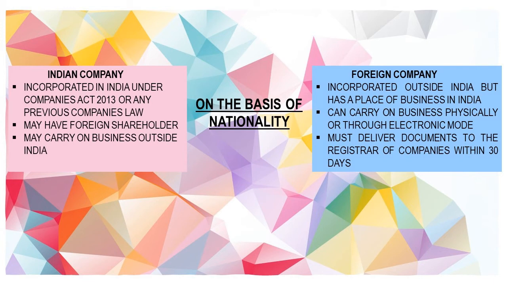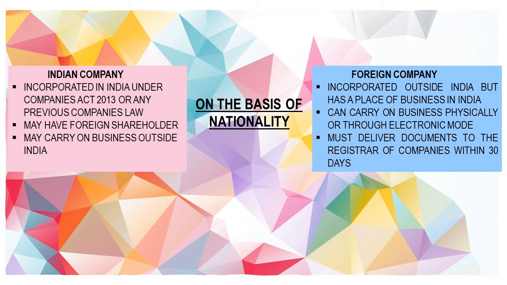First is Indian company. Indian companies are the companies incorporated in India under Companies Act 2013 or under any previous companies laws. Such companies may have foreign shareholders and they may also carry on their business outside India. Next is foreign company.